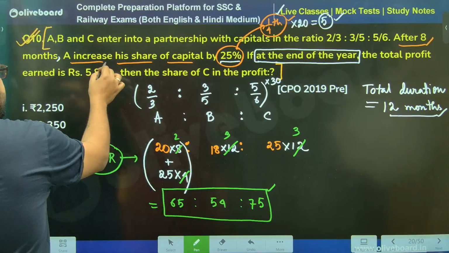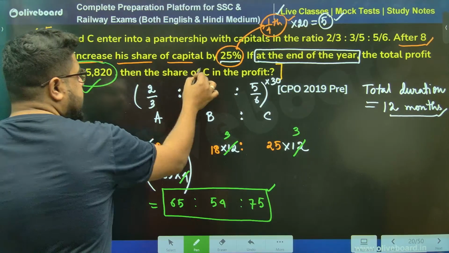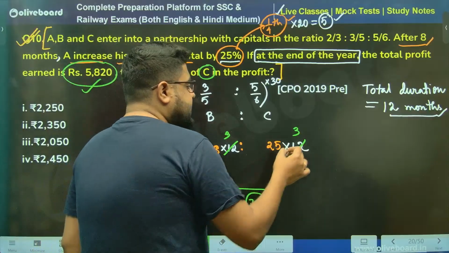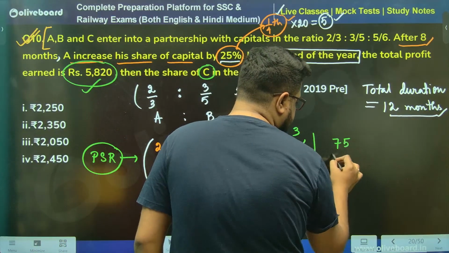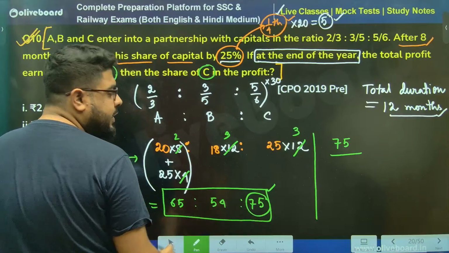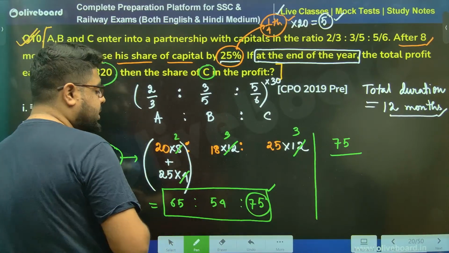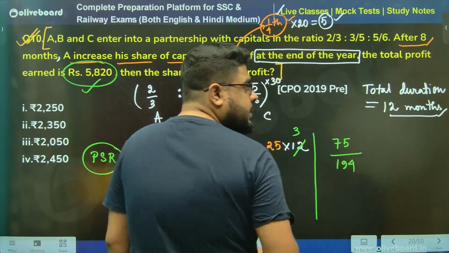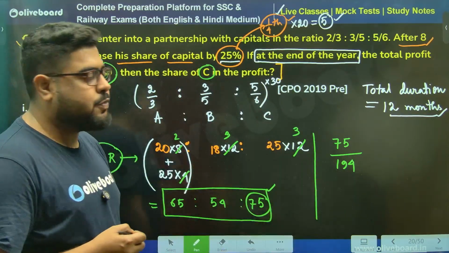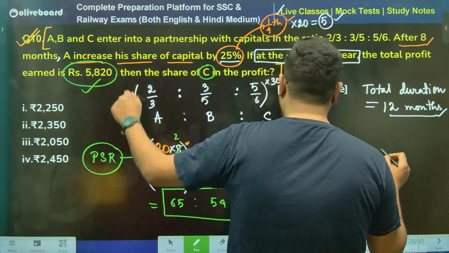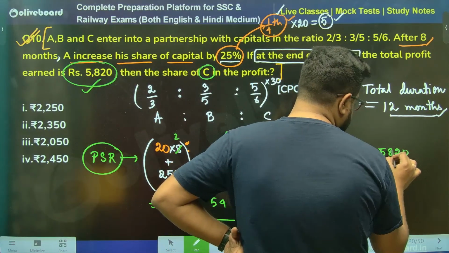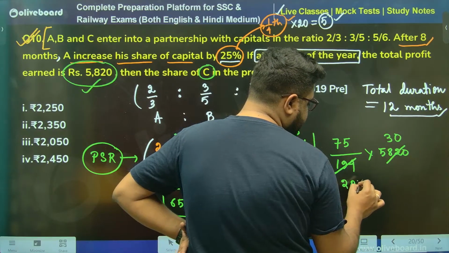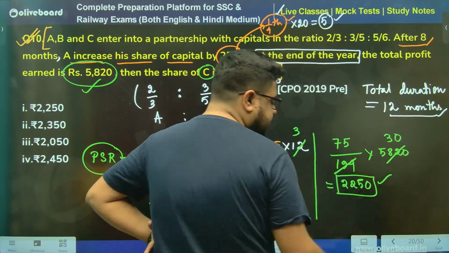Now, total profit is this. C's share. C will have 75 parts out of total parts, sir. 75 parts out of total how much, sir? 65 and 75, 140. 140 and 60 is 200. 200 minus 6 is 194. 75 parts out of total 194 parts. 194 parts meaning how much? 5820. So this is 3 times, sir. And 75 threes are 225. That is your correct answer.